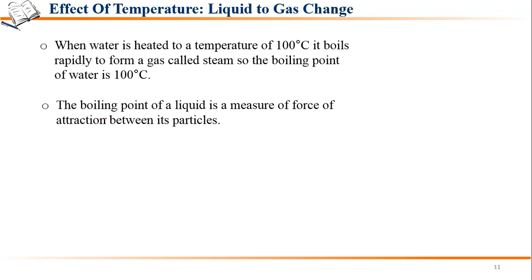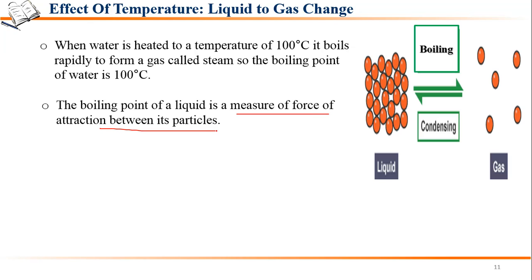Now the boiling point of a liquid is a measure of the force of attraction between the particles. Here we have liquid particles with some forces of attraction. Suppose we provide heat and they overcome this force of attraction.